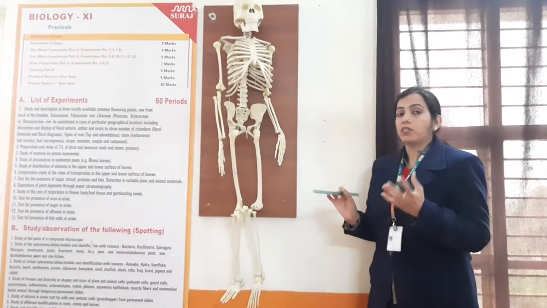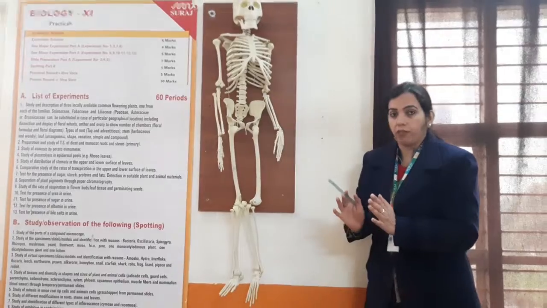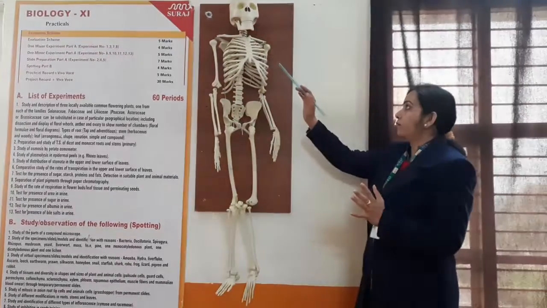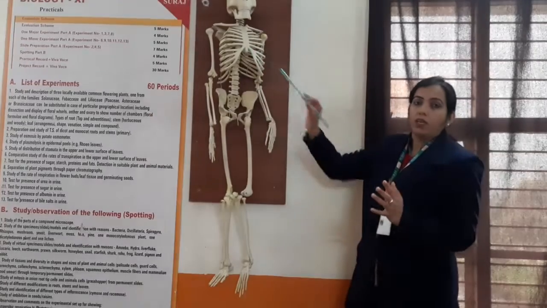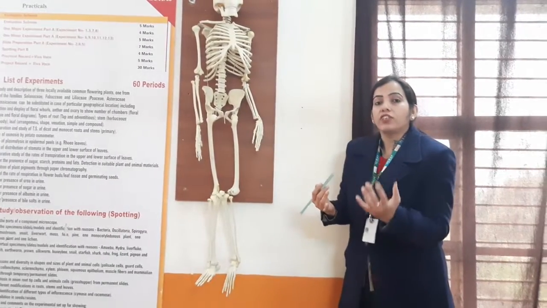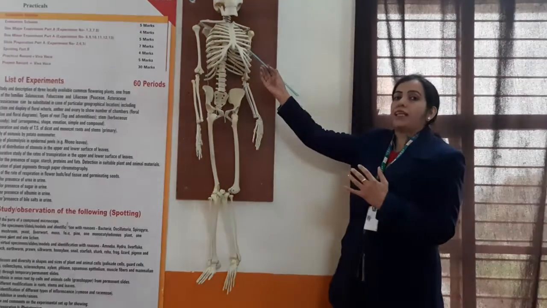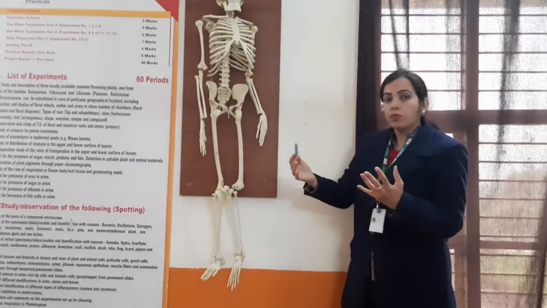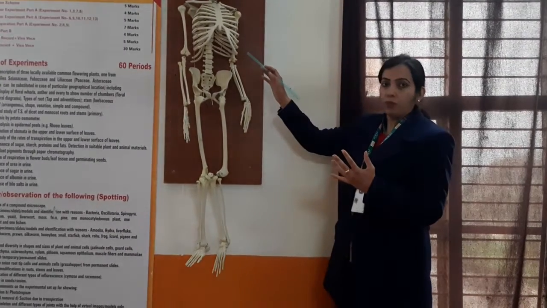If I talk about slightly movable joints, it means they can move slightly from their place. For example, the bones of the ribs which are attached to the chest bone. Only slight movement can be there, as we can see in the process of inhalation and exhalation. During inhalation, they can move slightly outward, and during exhalation, the ribs can move slightly inward. So these are slightly movable joints.